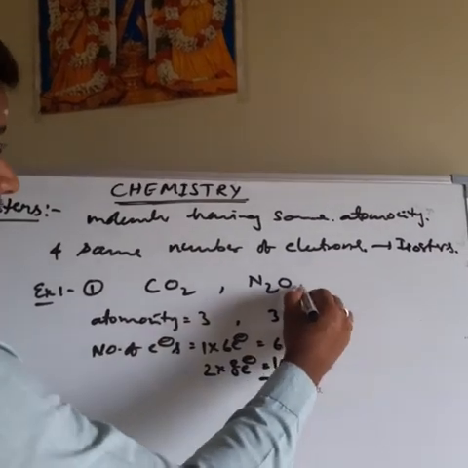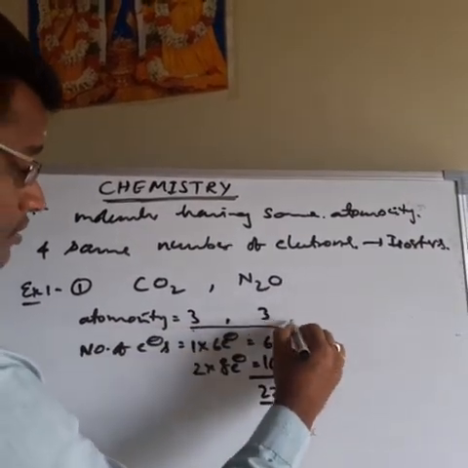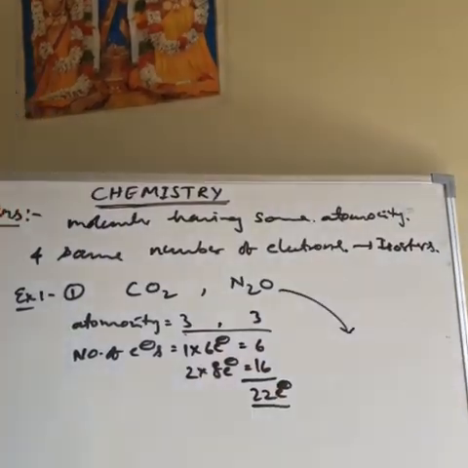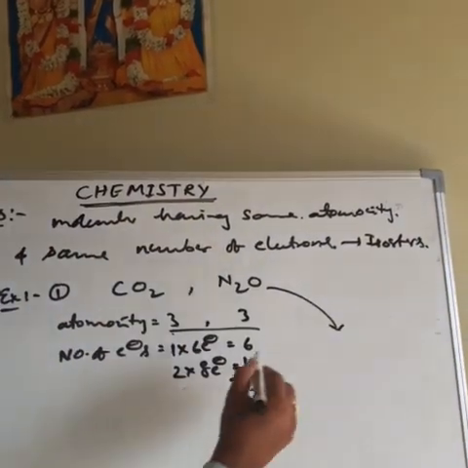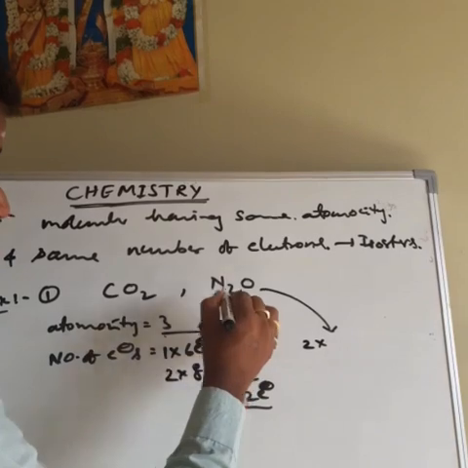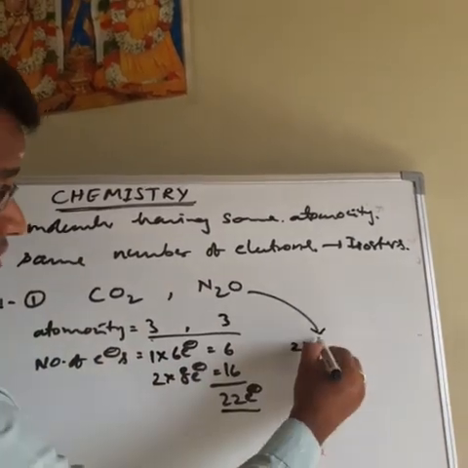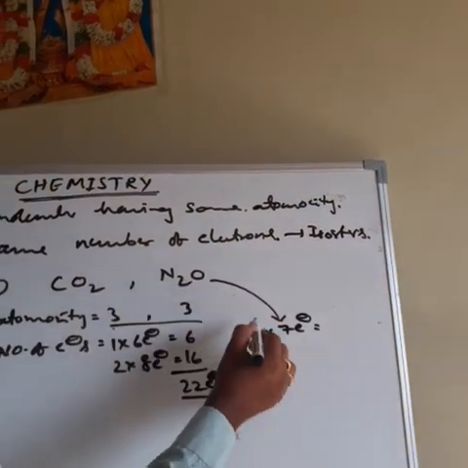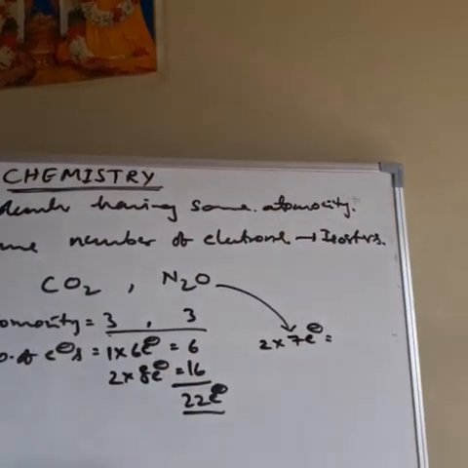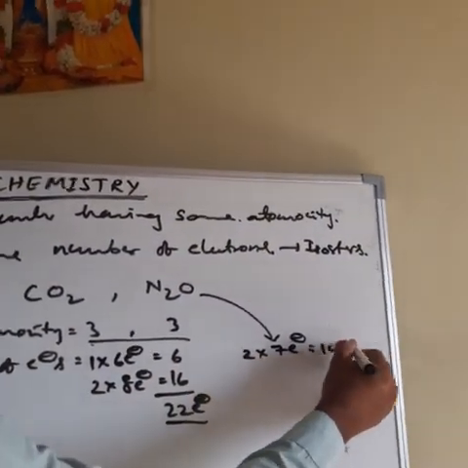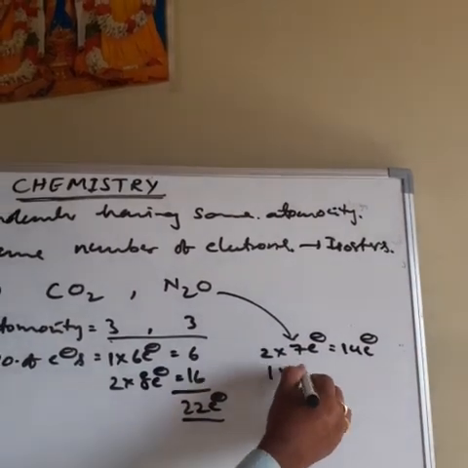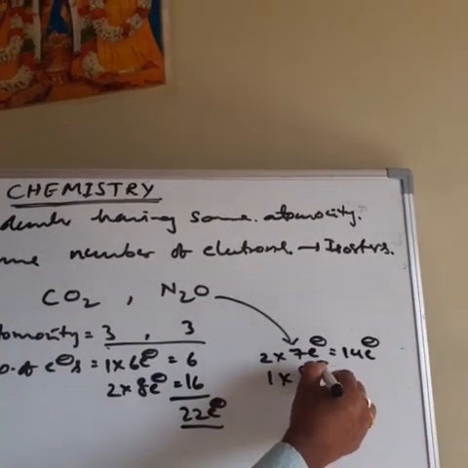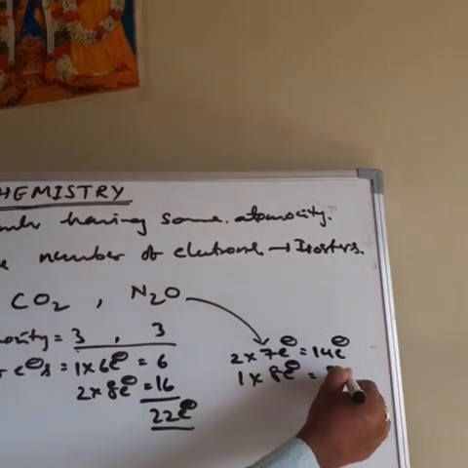Like that in the second compound. How many nitrogens? 2 nitrogens, each nitrogen contains 7 electrons. 2 into 7, the atomic number of nitrogen is 7, so 14 electrons. 1 oxygen, each oxygen contains 8 electrons, 1 into 8.